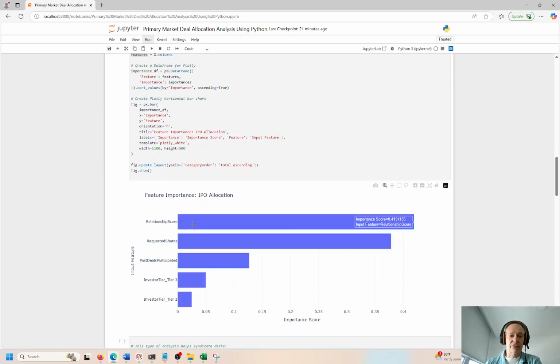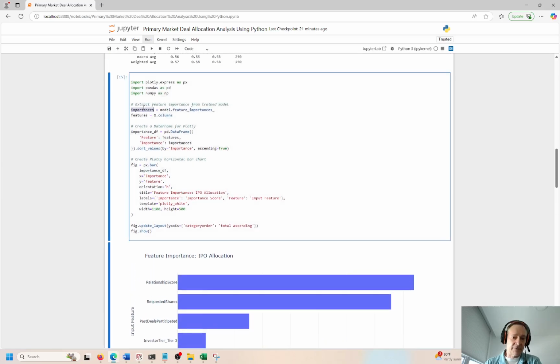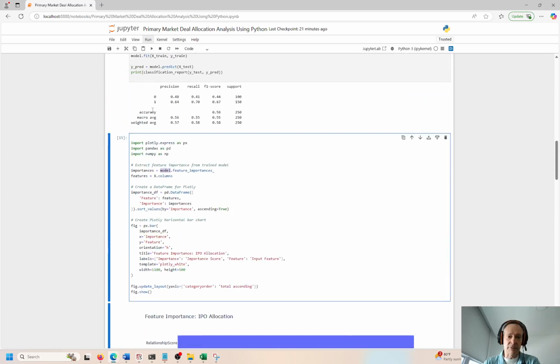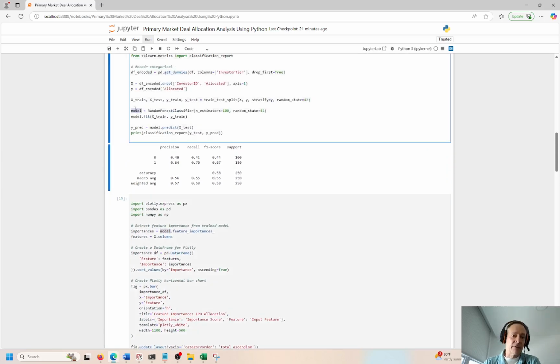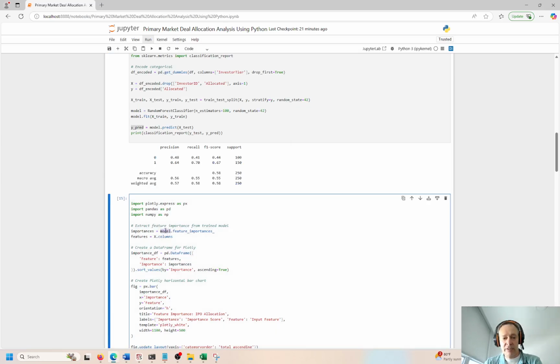And this feature importance exercise will tell me that. Everything comes from here. It's literally just one line of code once you have the model set up. Here's the model right here. The model comes from here. We're using the random forest classifier. We fit the model here. We're making predictions here. That's the small matrix you see down here. The model is already set up, trained, and tested.